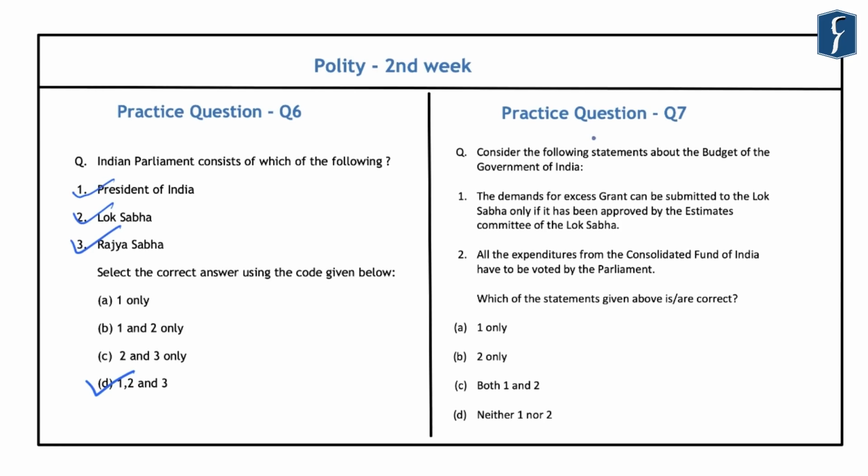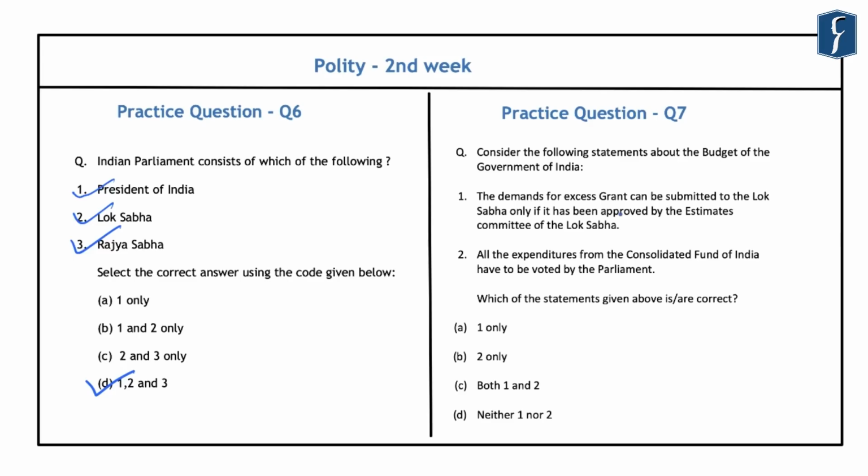Now the seventh question is related to the budget of the Government of India, and it reads, consider the following statements about the budget of Government of India. The first statement is that the demands for excess grant can be submitted to the Lok Sabha only if it has been approved by the Estimates Committee of the Lok Sabha. Second is that all the expenditures from the Consolidated Fund of India have to be voted by the Parliament.